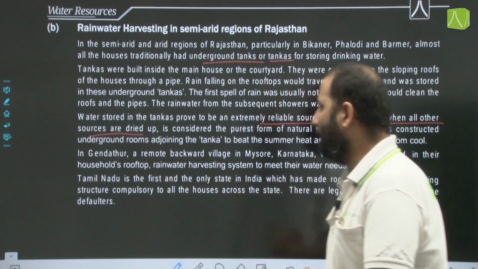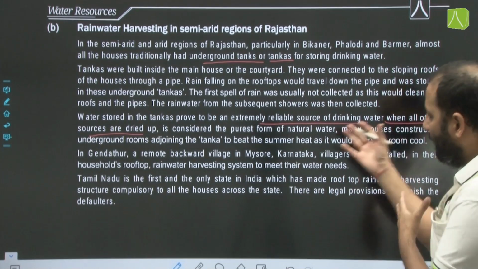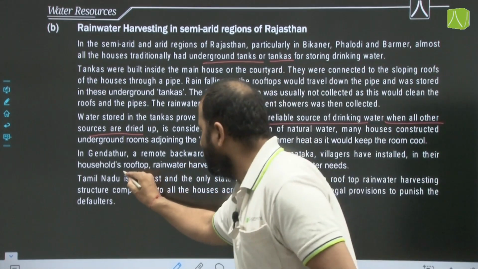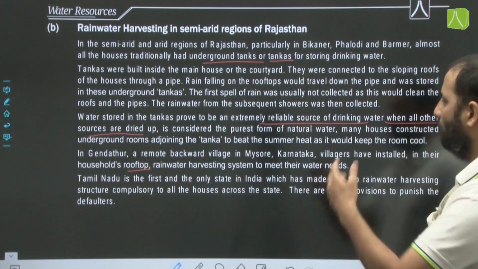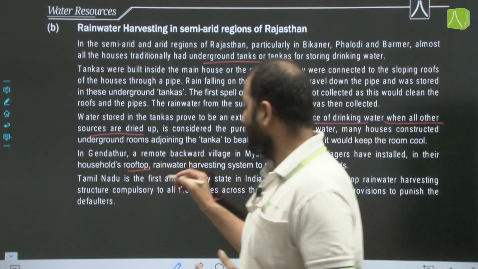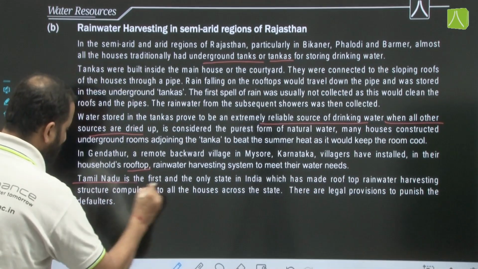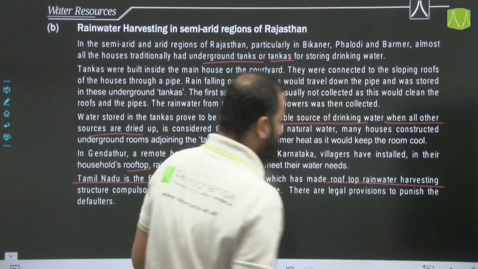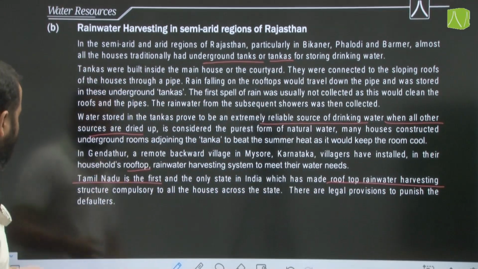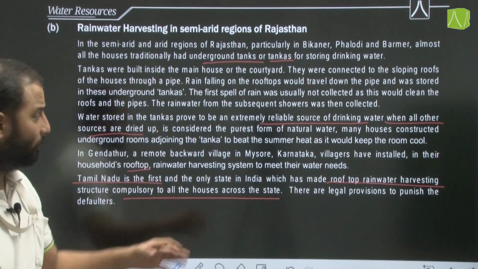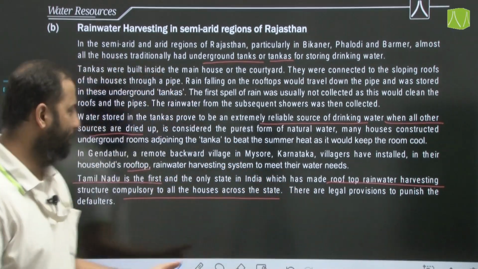Now, one more example: in Gendathur, a remote backward village in Mysore, Karnataka, villagers have installed rooftop rainwater harvesting structures in their households to meet their water needs. Tamil Nadu has been the first state and the only state in India which has made rooftop rainwater harvesting compulsory for all the houses across the state. There are also legal provisions to punish the defaulters.